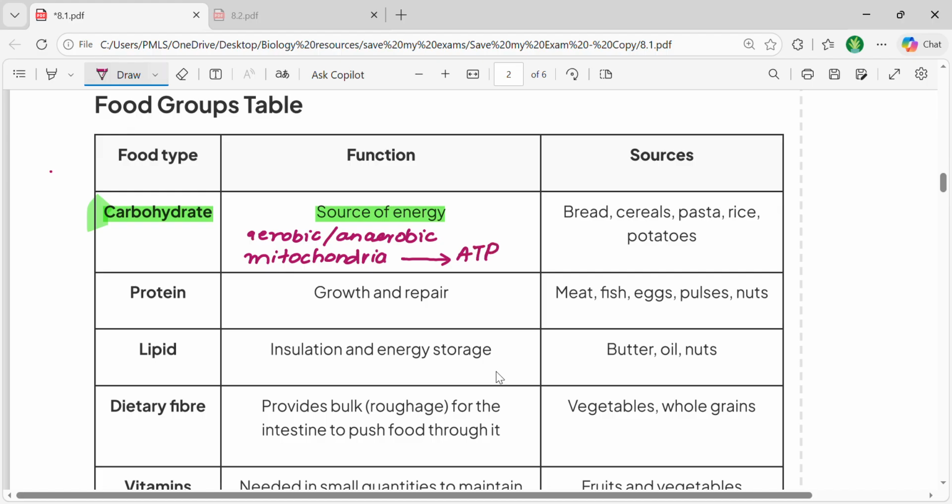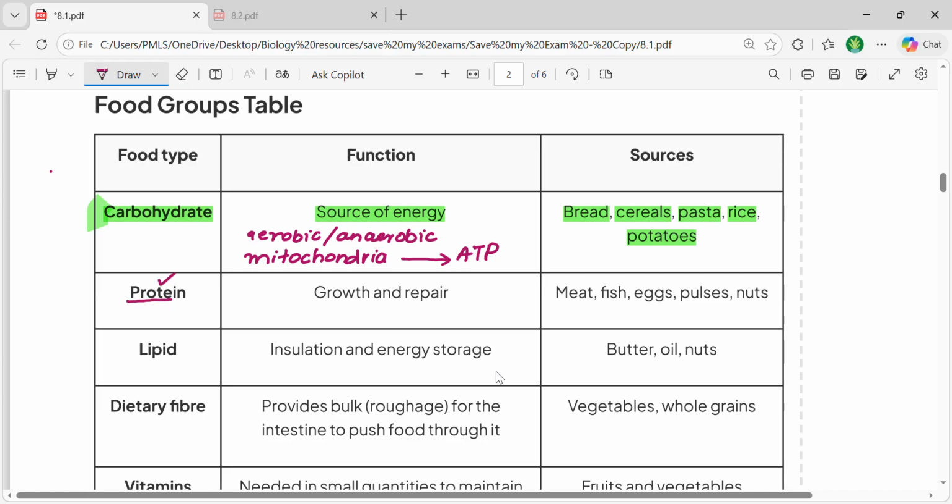And when we talk about its sources, you can obtain carbohydrates from bread, cereals, pasta, rice and potatoes. They are already present in your diet, but they need to be present in a certain concentration, not in excess amounts. Then let's talk about the proteins.